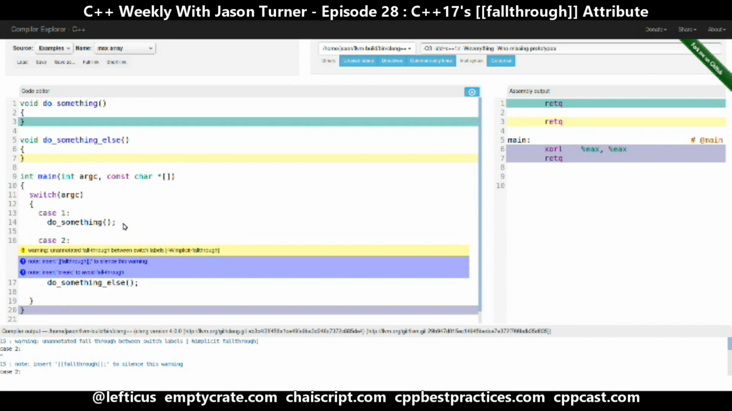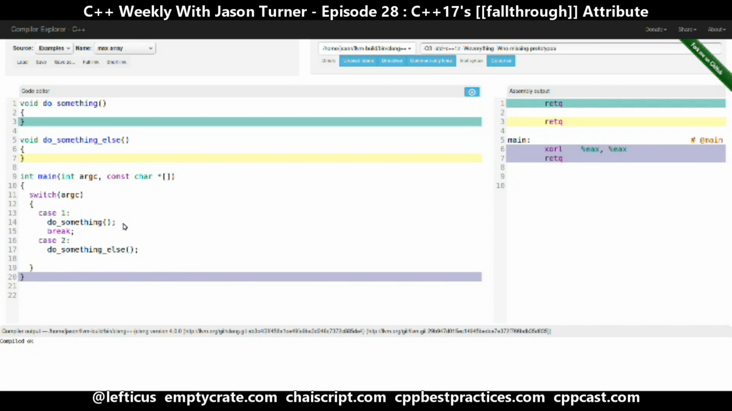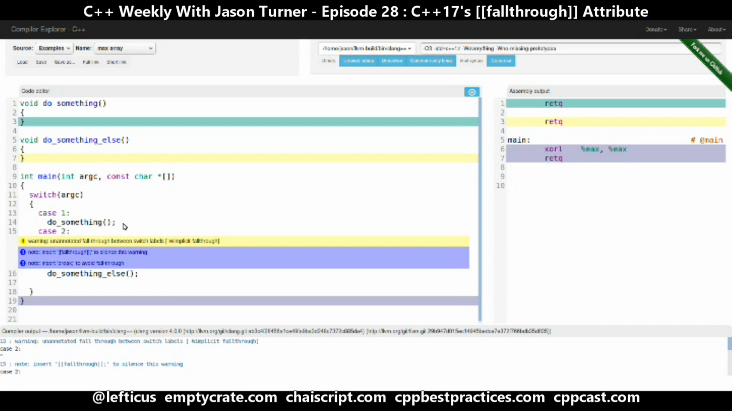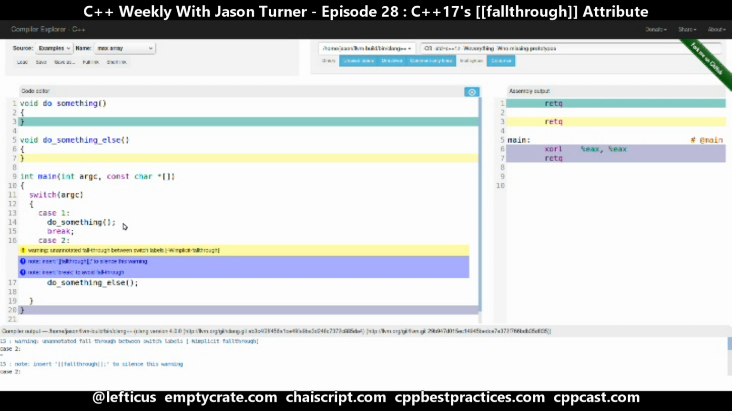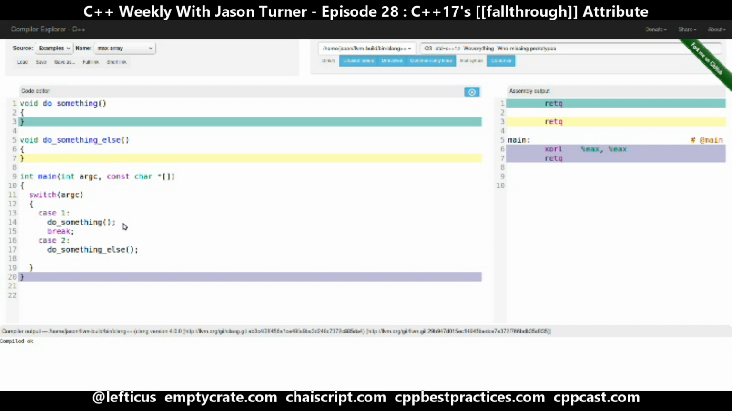So generally, this would probably be a bug, and what you would actually want to do is put a break statement in here. And that's because, just in case you are unfamiliar, in this case, if the value of argc passed in is 1, then it would execute doSomething, then it would automatically fall through, and then execute doSomethingElse. By putting a break here, you tell the compiler you only want to execute doSomething, and then you want to exit from the switch statement.